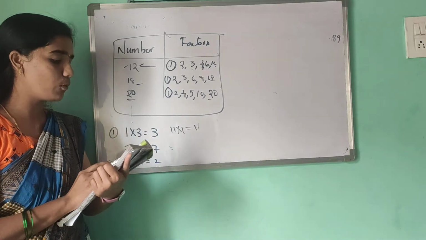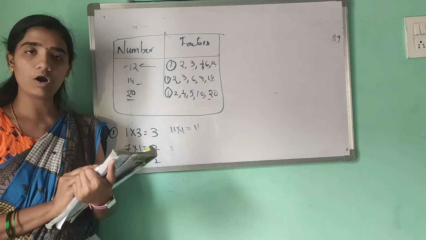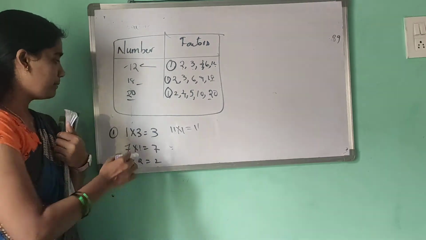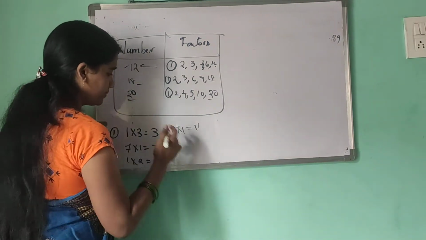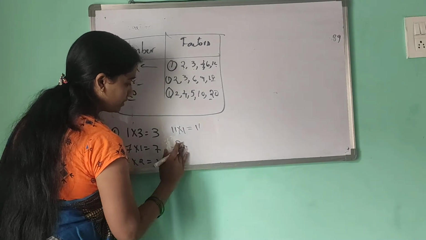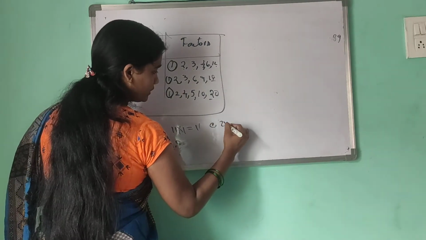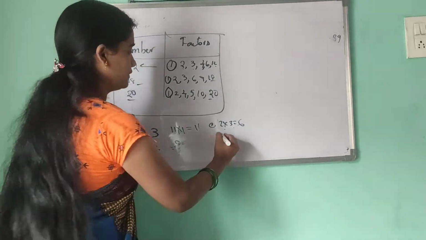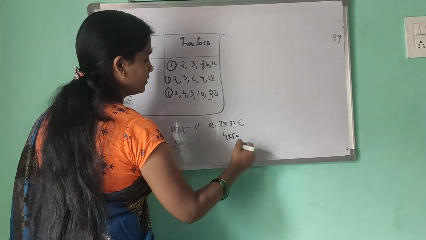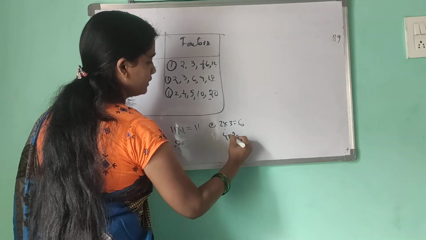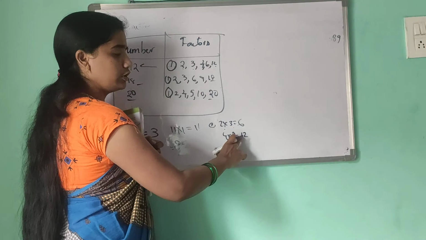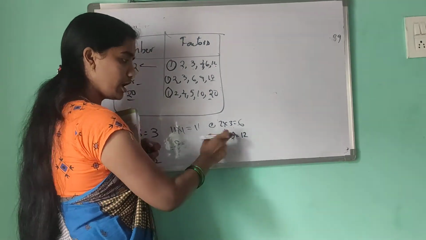Numbers that have more than 2 factors are called composite numbers. For example, 2 into 3 equals 6. Here there are 2 numbers. For example, 4 into 3 is 12. Here 12 is divisible by 3 and 4.